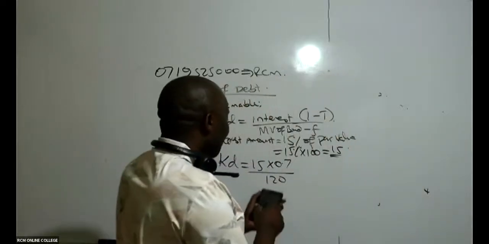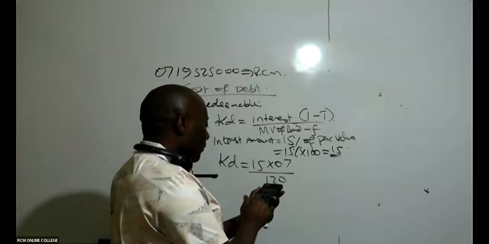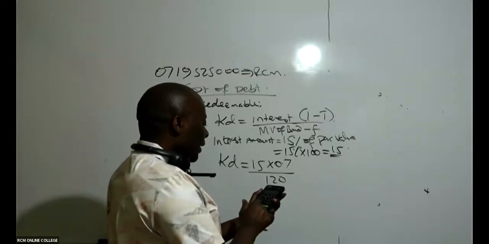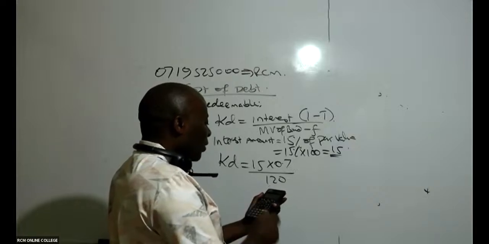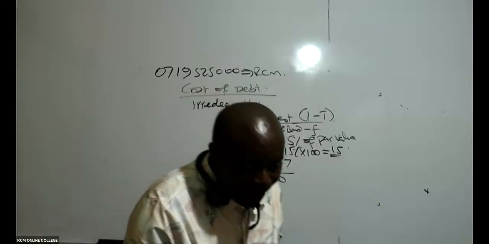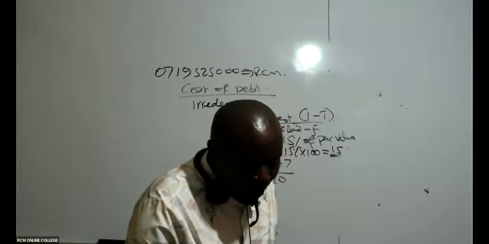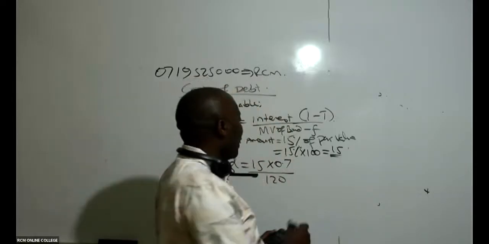So I pick up my calculator, I say 15 times 0.7 divided by 120, whatever I get, I say times 100. Then, ladies and gentlemen, I'm at home. What are you guys able to get? Caroline, I don't know how you're getting 9.5, because I'm getting 8.75.